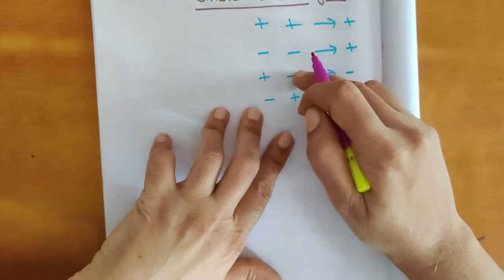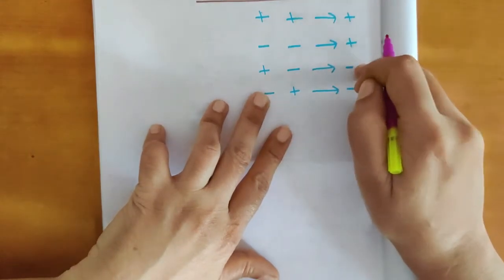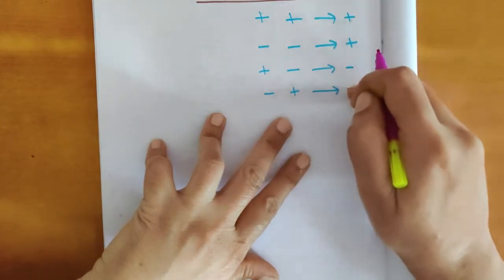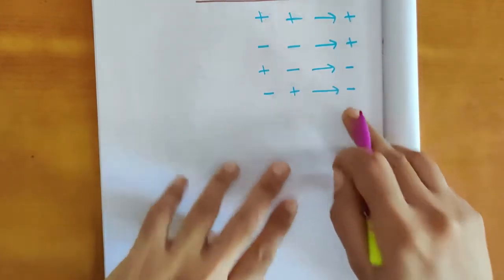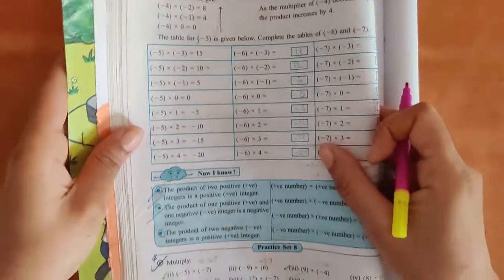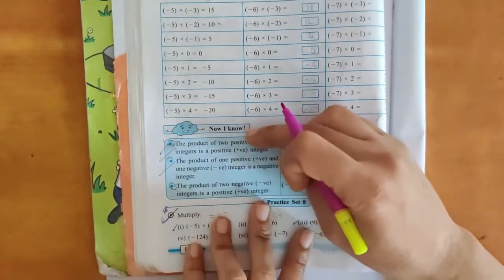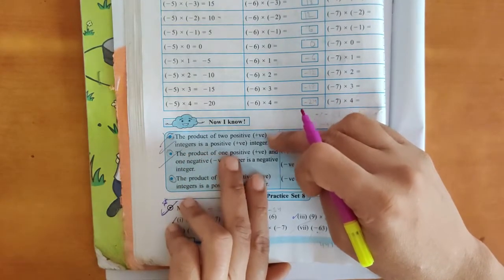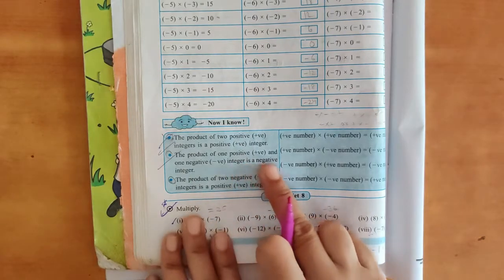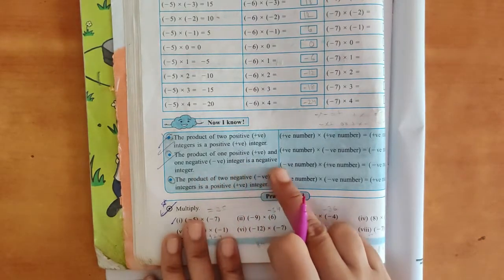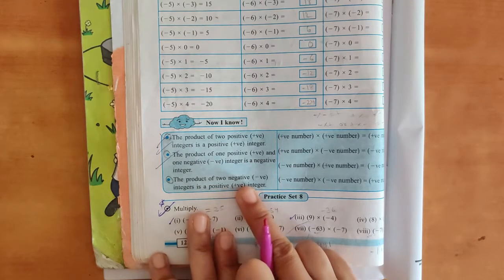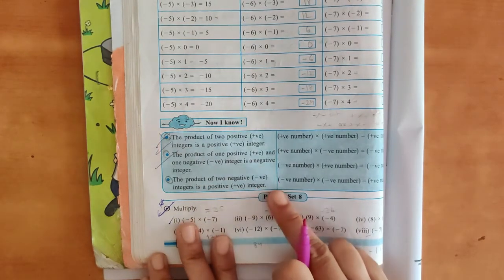One positive and one negative number, when we are doing multiplication, we will get a negative number, and a negative number multiplied with a positive number, again you will get a negative number. I am reading the textbook: the product of two positive integers is a positive integer. The product of one positive and one negative integer is a negative integer. The product of two negative integers is a positive integer.